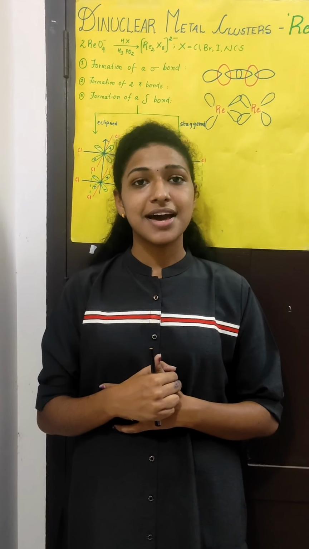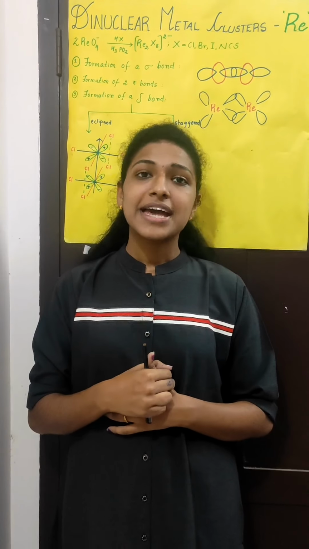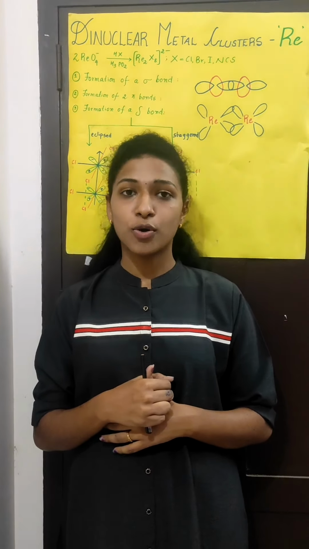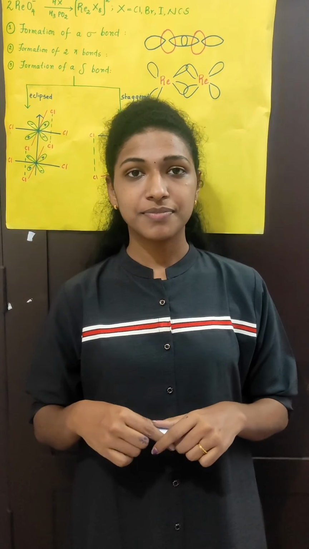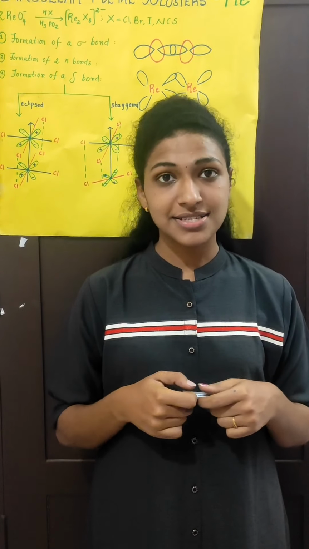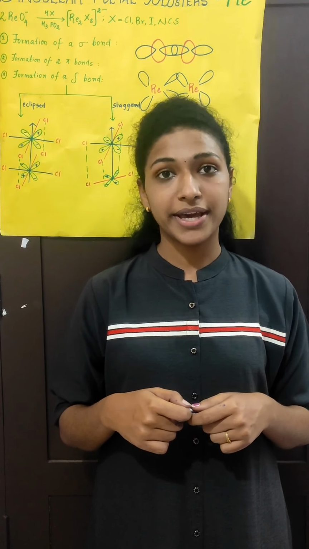The metal clusters are classified into two. Class 1: polynuclear carbonyls, nitrosyls and related complexes. The second classification is halide and oxide complexes. Here we are going to discuss class 2, that is halide and oxide complexes. The first classification is dinuclear clusters. The most common or most studied dinuclear cluster is Re2X8 2-.